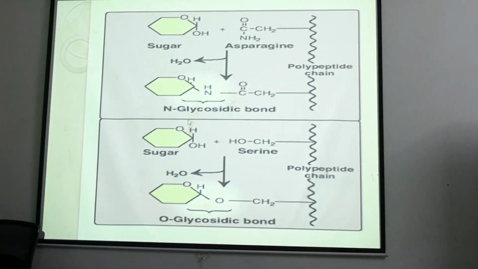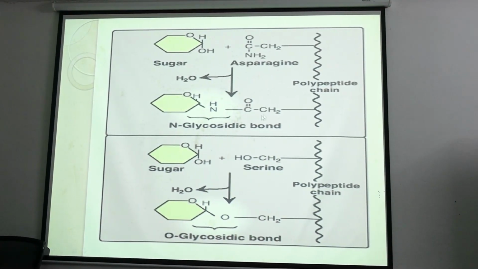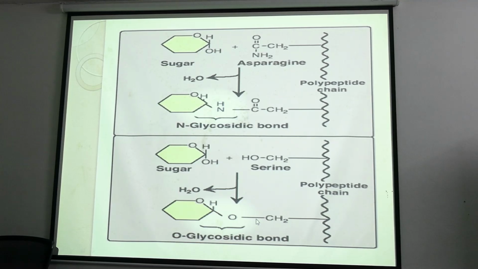That bond is known as glycosidic bond. Glycosidic bond mainly starts from C1. Okay, so it can be of two types, N-glycosidic bond and O-glycosidic bond.